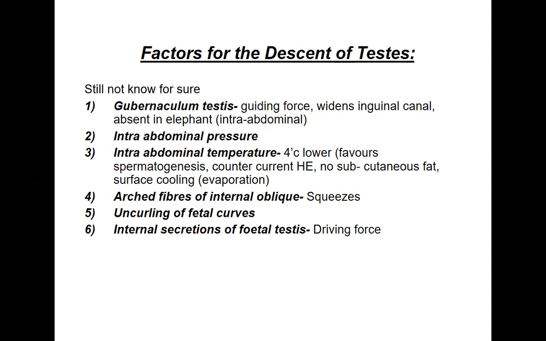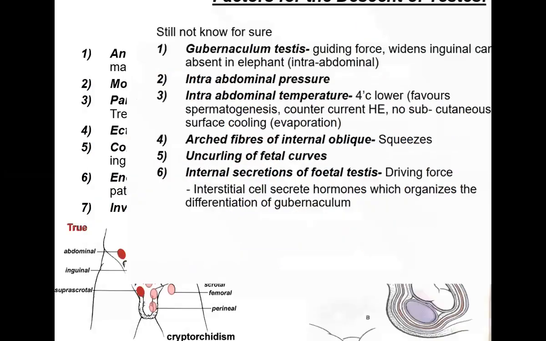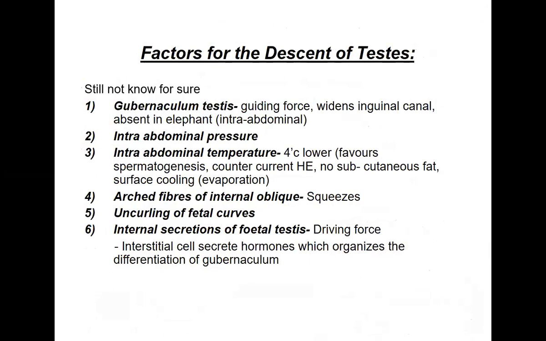Then the internal secretion of the fetal testis itself. This secretion might be helping in driving the testis into the scrotum. The interstitial cells secrete hormones which organize the differentiation of the gubernaculum. So the interstitial cell secretion, which helps in the differentiation of the gubernaculum, might be helping in its descent also. So these are some of the factors which might be helping in the descent. Even though we are not very sure which factor is responsible, these are thought to be some of the important factors.